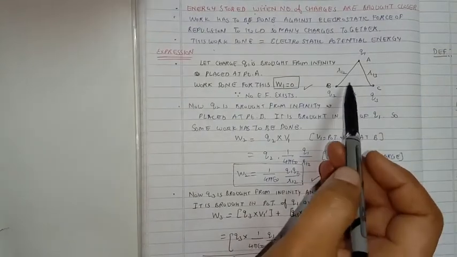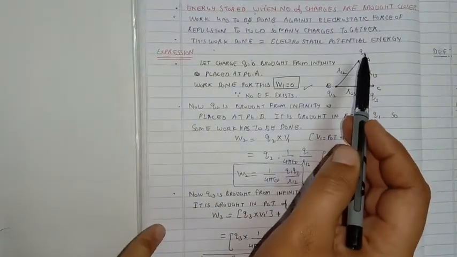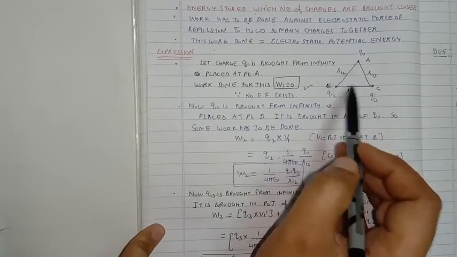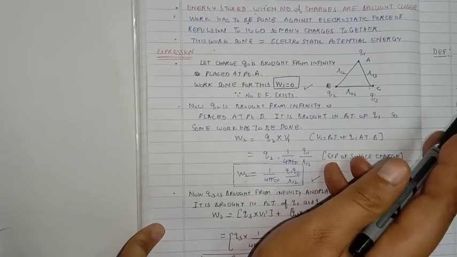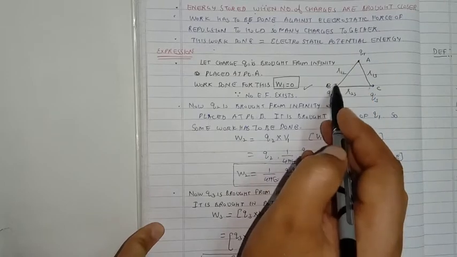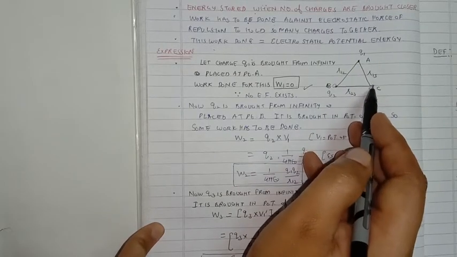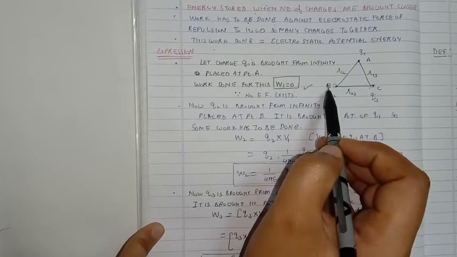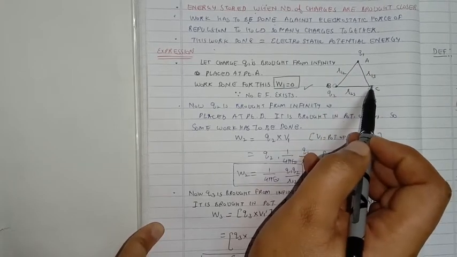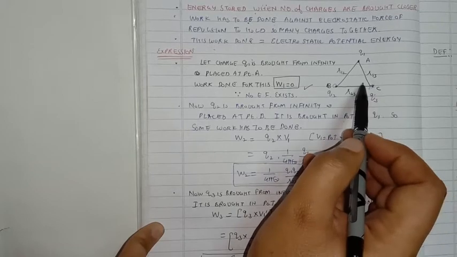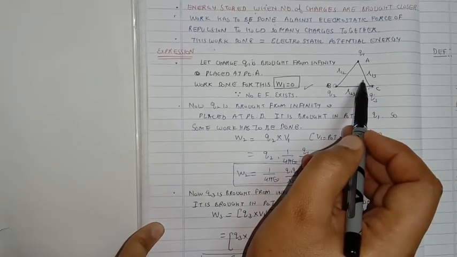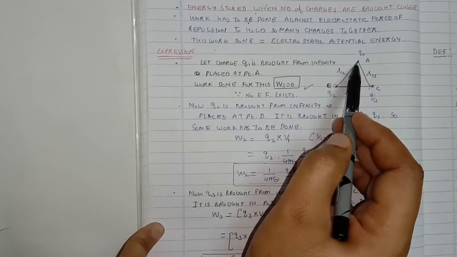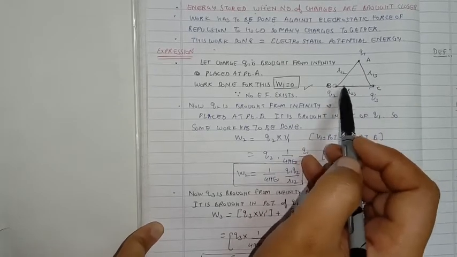For this, we consider that we have three point charges Q1, Q2 and Q3. Initially, all three charges are present at infinity. A, B and C are the points where Q1 is to be placed at A, Q2 at B, and Q3 at C. But they are not going to be placed simultaneously. One by one we have to bring them from infinity, and they have to be placed at their respective locations.